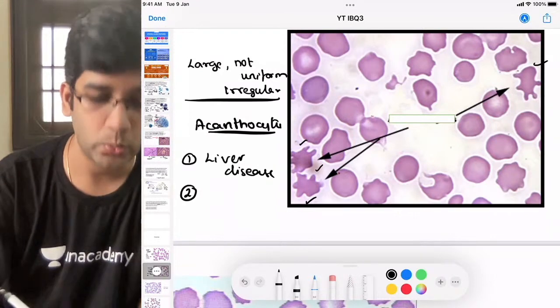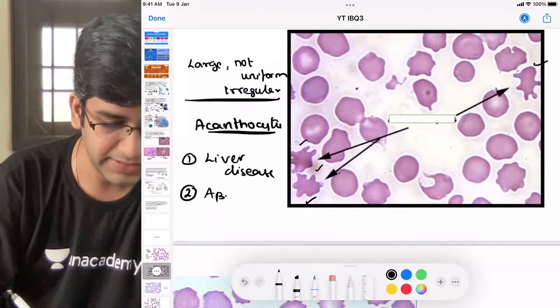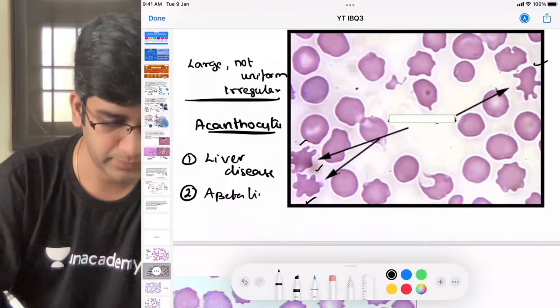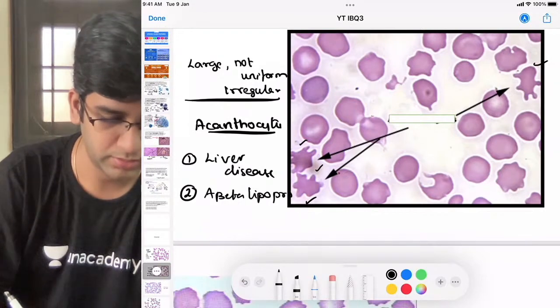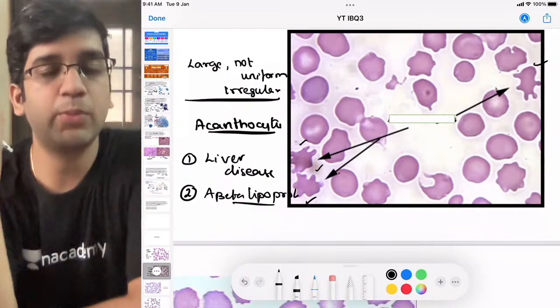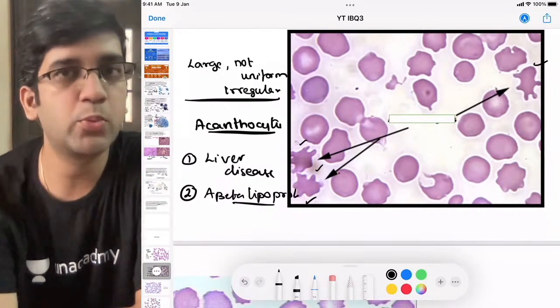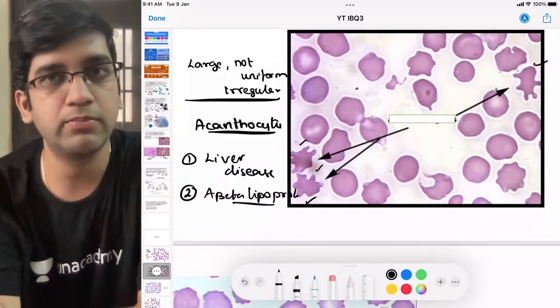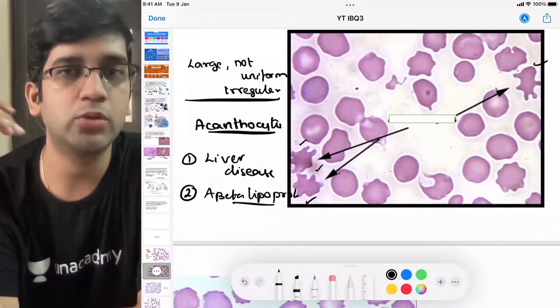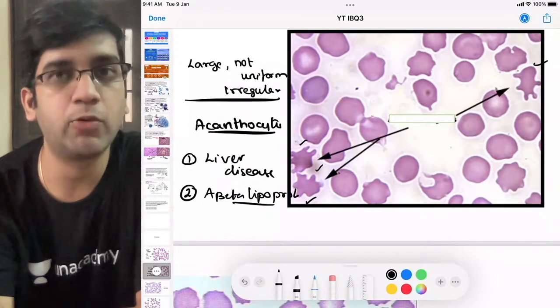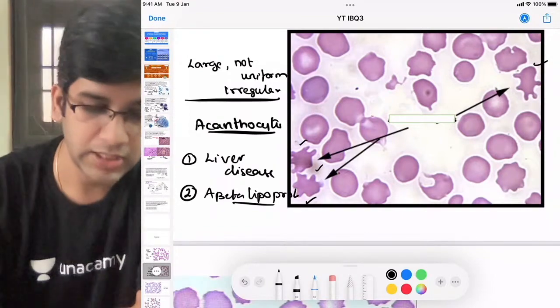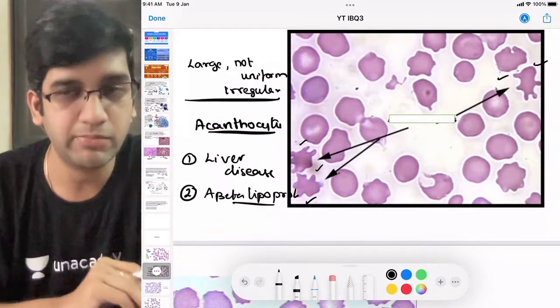The second disease where I can see them is abetalipoproteinemia. So in abetalipoproteinemia, can I say that beta lipoprotein is defective? I am not able to absorb them. When my lipoprotein is not able to be absorbed, my phospholipid synthesis is going to be abnormal, so it becomes wavery like this, right? So these ones are irregular and blunt.